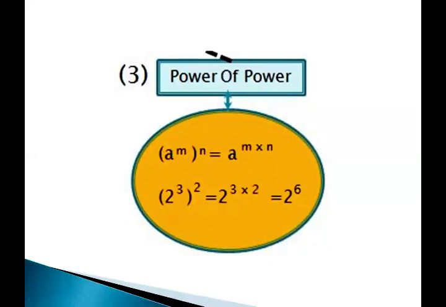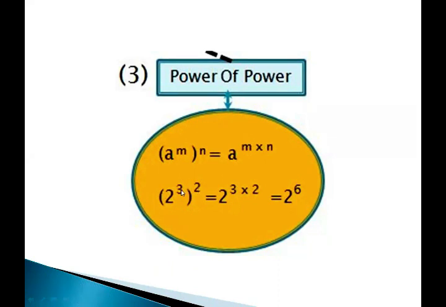Now, next is power of power. It says a to the power m inside the parenthesis and the whole power is n, and it is equal to a to the power m multiplied by n. So we can elaborate the law as: in taking the power of a power, the base remains the same. Because you can see that in a to the power m, the whole power n, two exponents are involved: one inside the parenthesis and the second outside the parenthesis. So the law says that the new power will be the product of the two exponents.